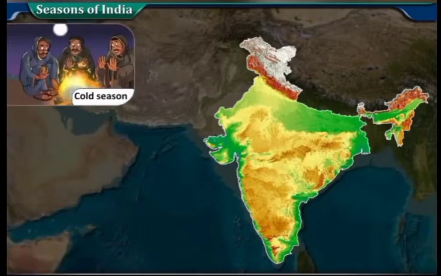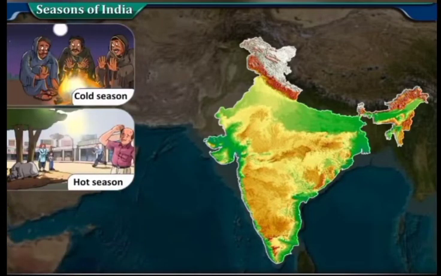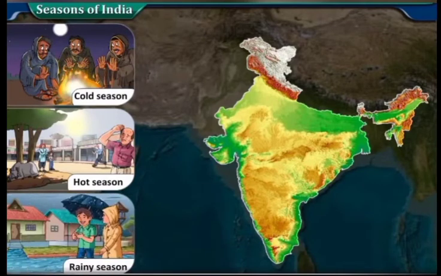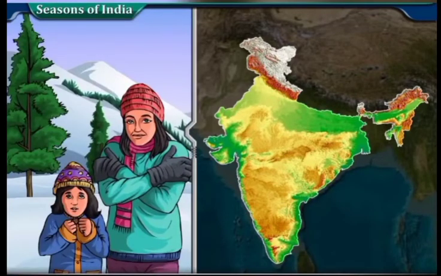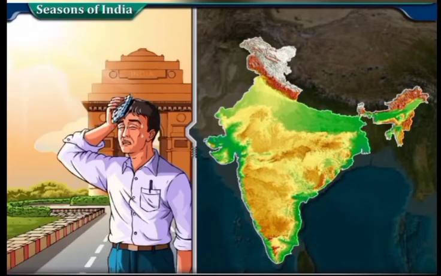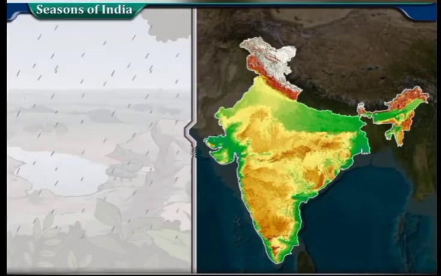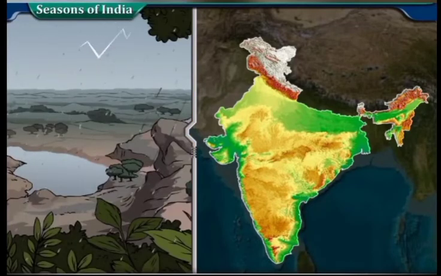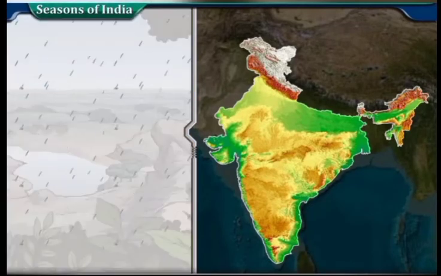1. Cold season. 2. Hot season. 3. Rainy season. Changes in seasons are experienced distinctly in India. Cold weather starts with the beginning of winter. Temperature gradually increases during summer. With the onset of monsoon, air gathers moisture and brings rain.